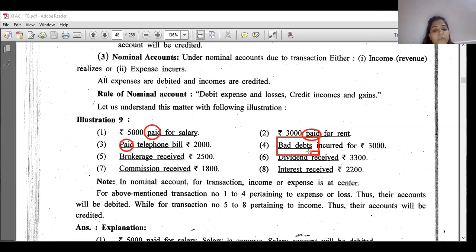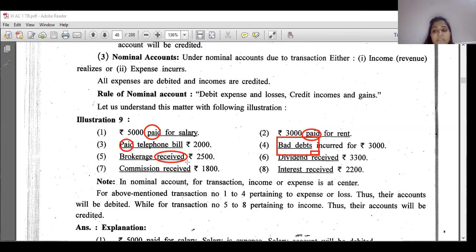The next: brokerage received. Here you can see the word received. What does it mean? It is a cash transaction.